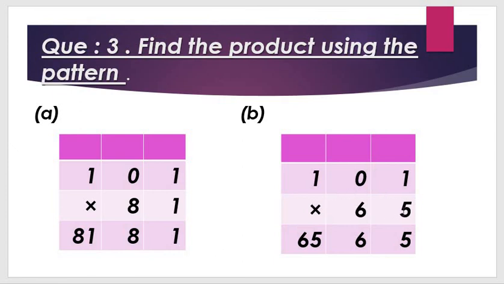Question number B, 101 multiplied by 65. 5 1s are 5, 6 1s are 6. Again 5 1s are 5 and again 6 1s are 6. Got my point, all students? The answer is what? 6565.